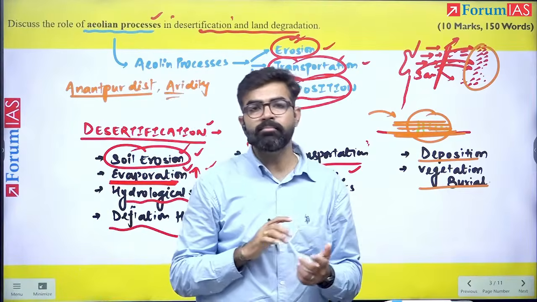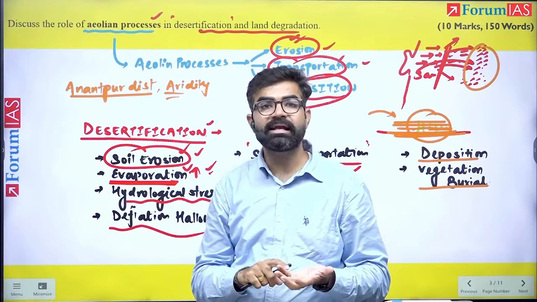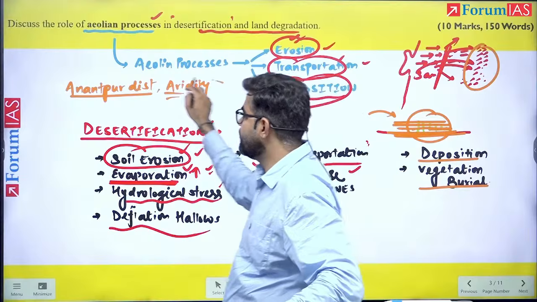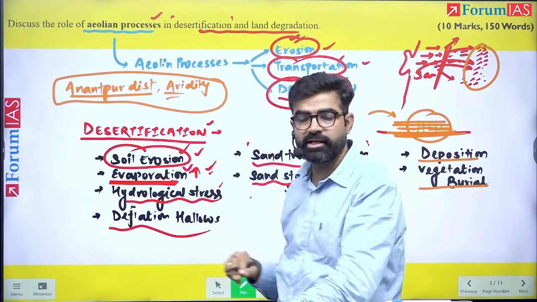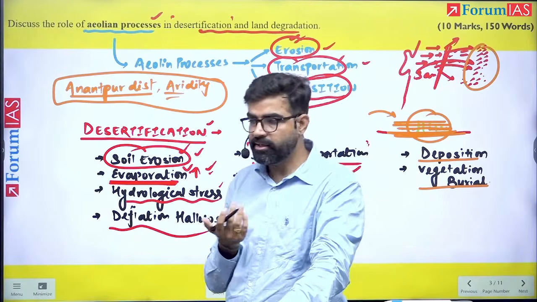It is an example for not only desertification, but also land degradation, right? So Anantapur is experiencing this. You can mention this as a case study.